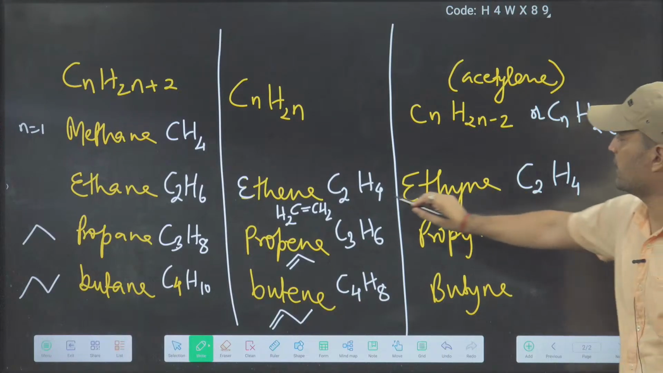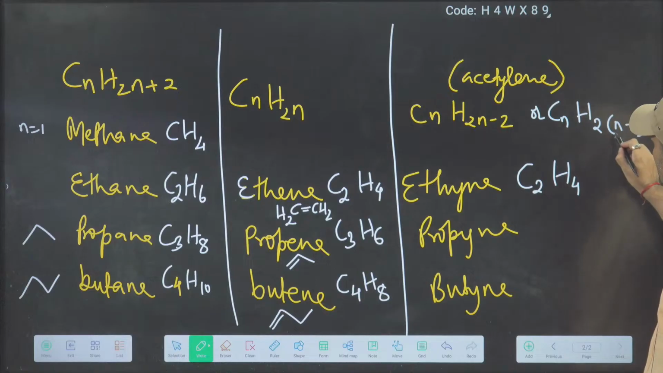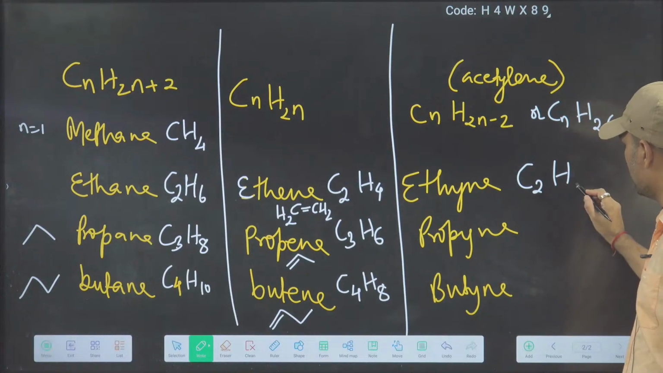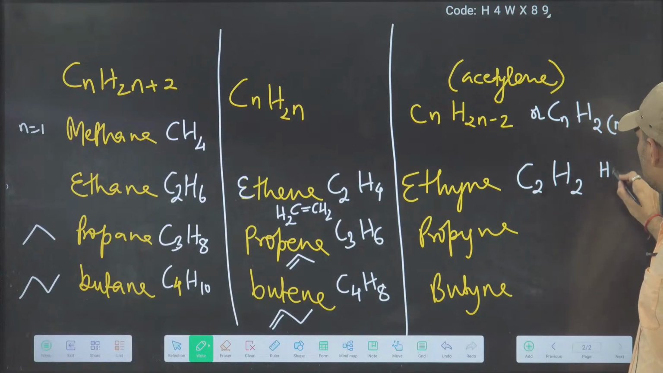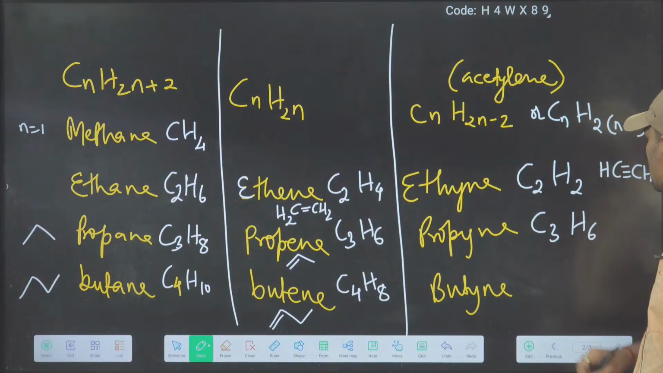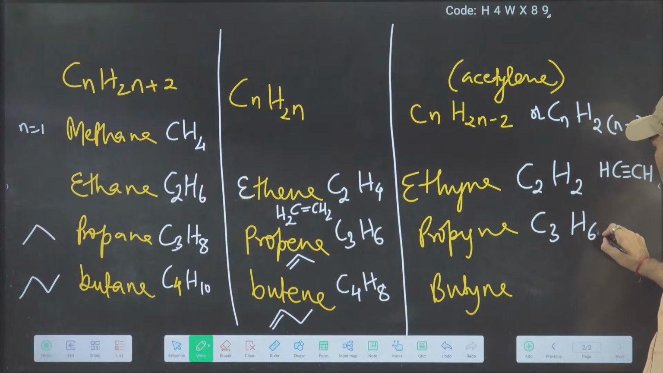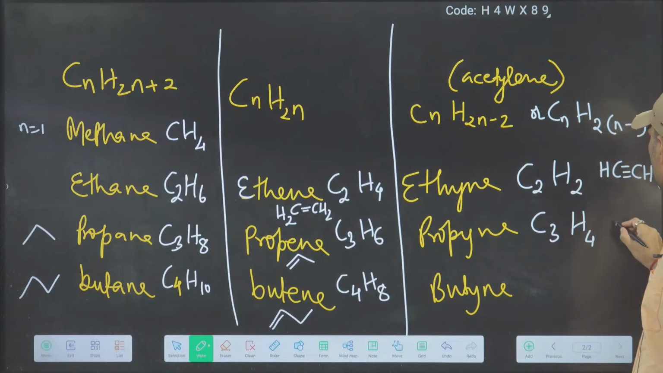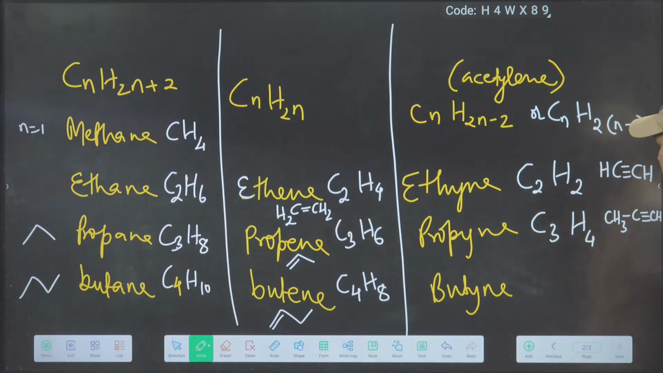C2H4. This is alkene. Double, subtract 2. So 4 minus 2, that is 2. So ethyne formula is like this, C2H2. Next one, C3H6. Subtract 2 here, then it will become 4. So this is propyne, CH3 C triple bond CH. Propyne.